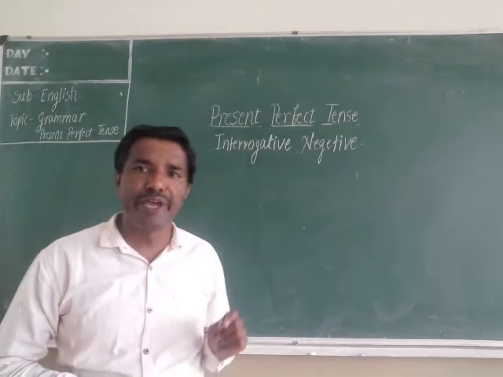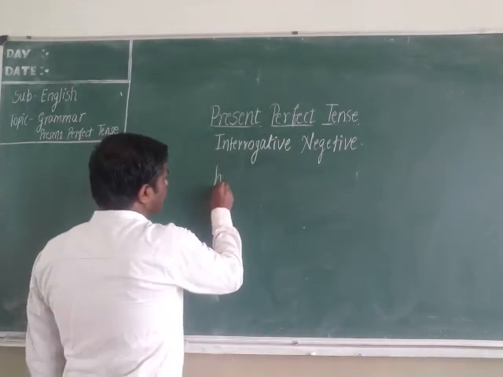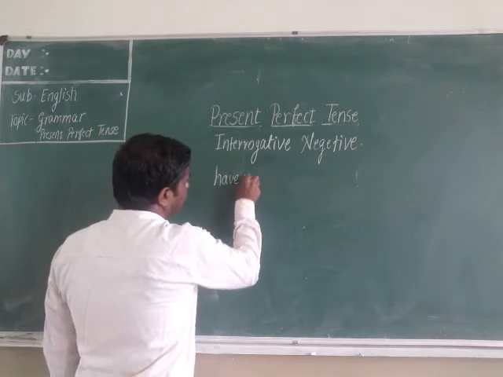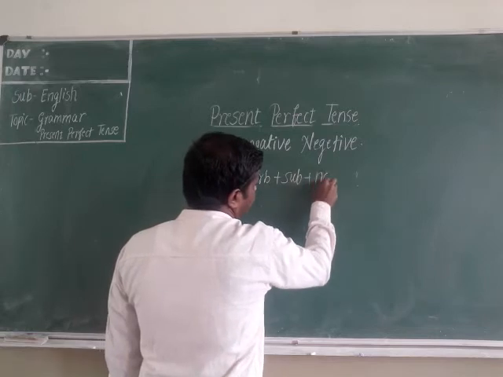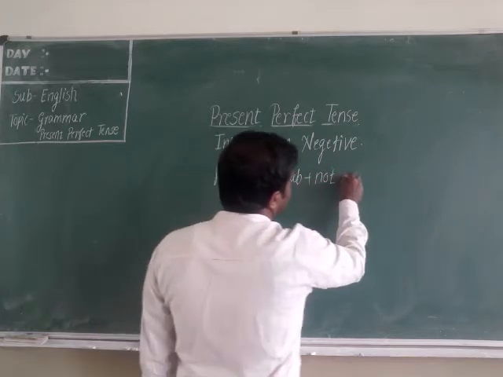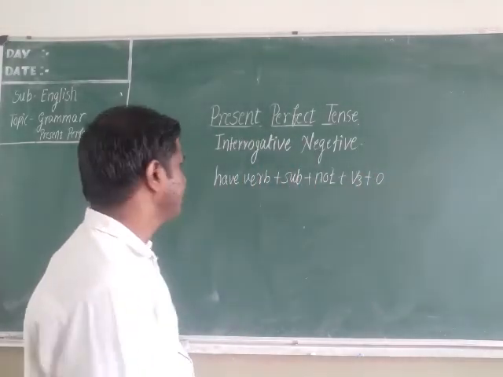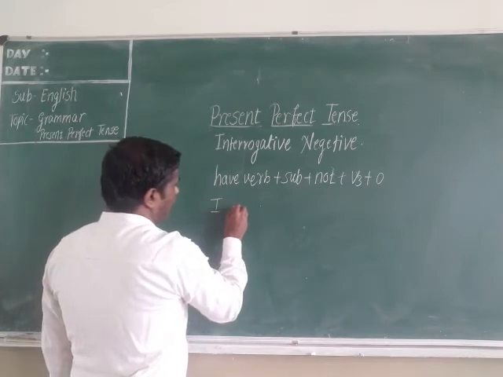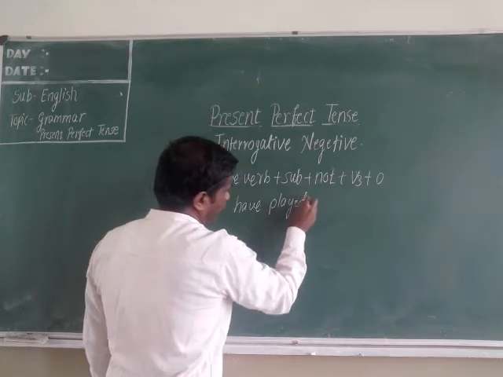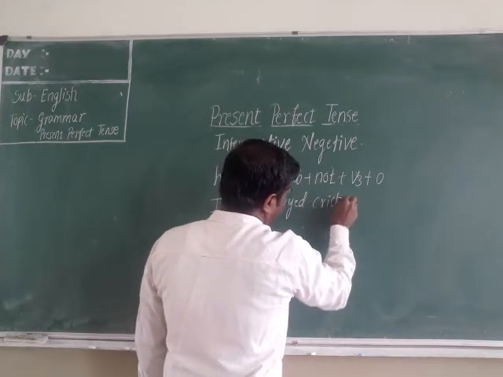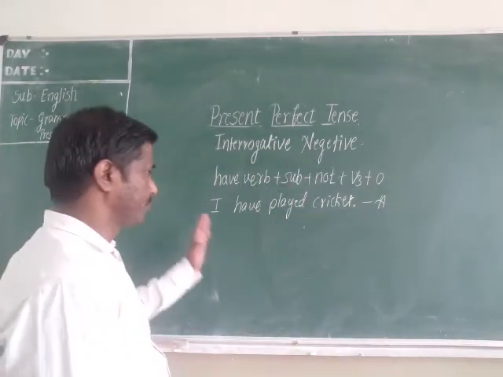Now let us see how to make interrogative negative. First you have to use have verb. After that subject. After that not. After that V3 form. After that object. For example, I have played cricket. It is affirmative sentence. Now you are going to change it.